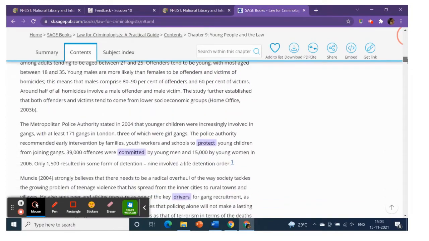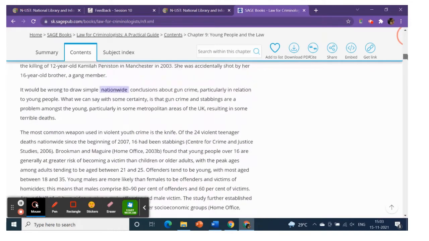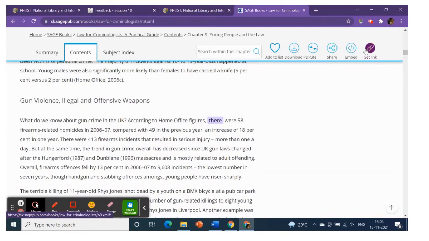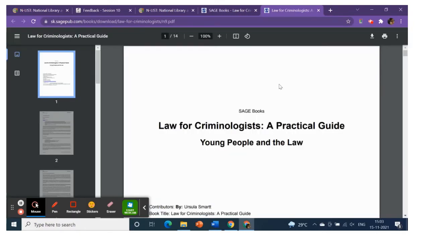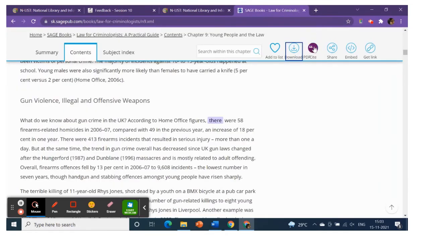Here you can simply read it if you're just reading for information. You can get a link, you can embed it, you can share it with someone if you want to. If you're planning to use an idea from this particular page, you can cite it, add it to your favorites, or even download it. Now when I click download, the PDF of that particular chapter becomes available. I would just click on the download button and the chapter becomes available.